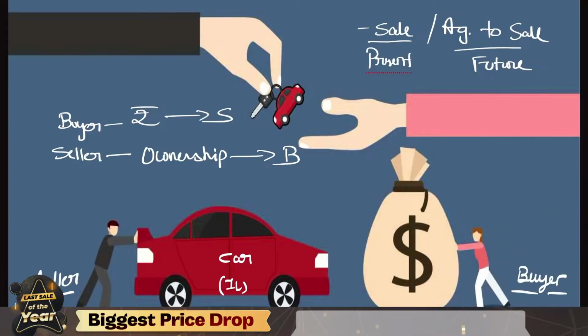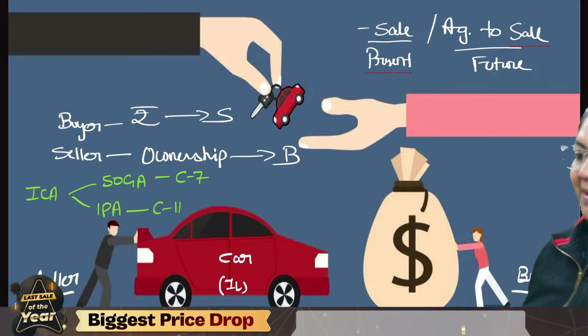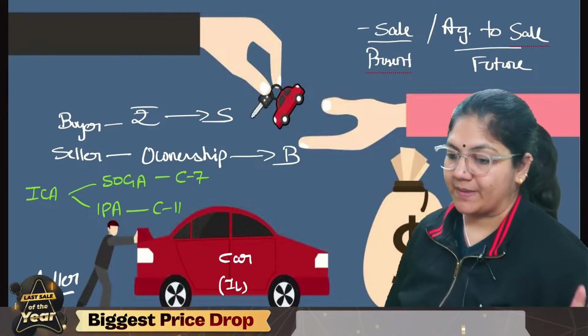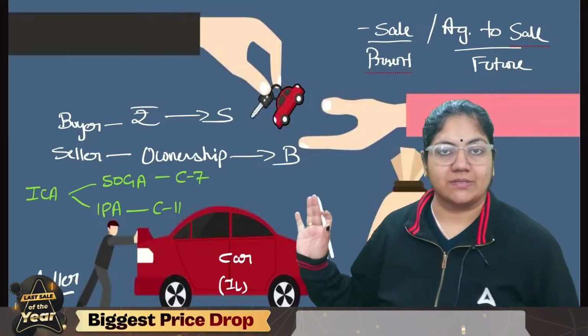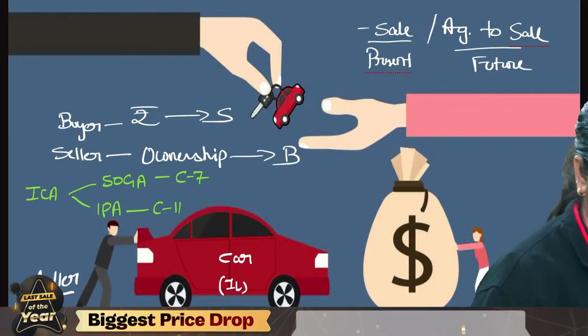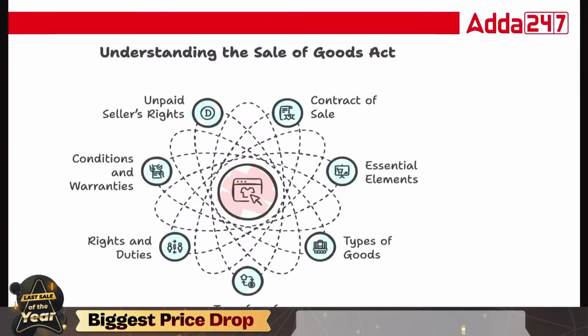One thing I want to highlight for you is that from the Indian Contract Act, two acts have been removed. The first is the SOGA Act and the second is the Indian Partnership Act. The SOGA chapter was chapter 7 of the Indian Contract Act, and the Indian Partnership chapter was chapter 11. So two chapters have been removed from this act. This is just a brief introduction about sale and agreement to sale. Is that okay, class? Okay, now see.